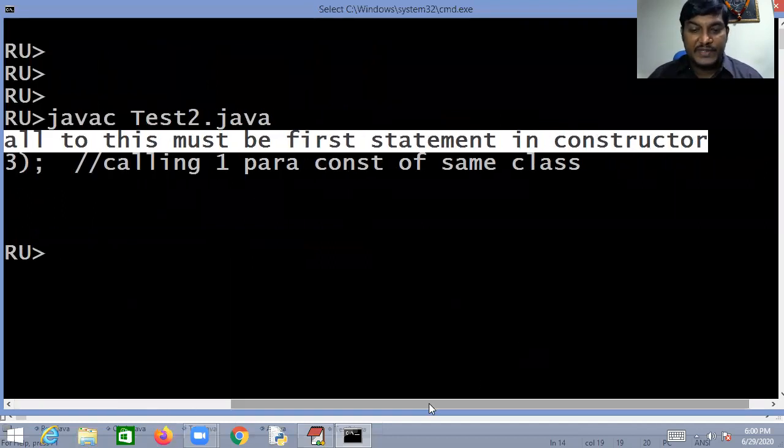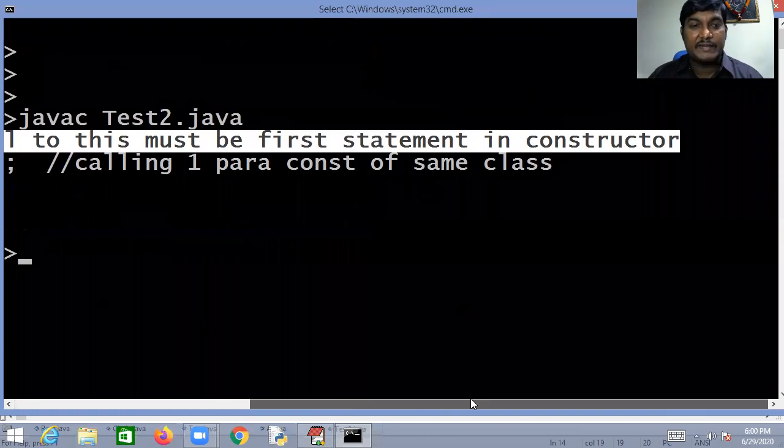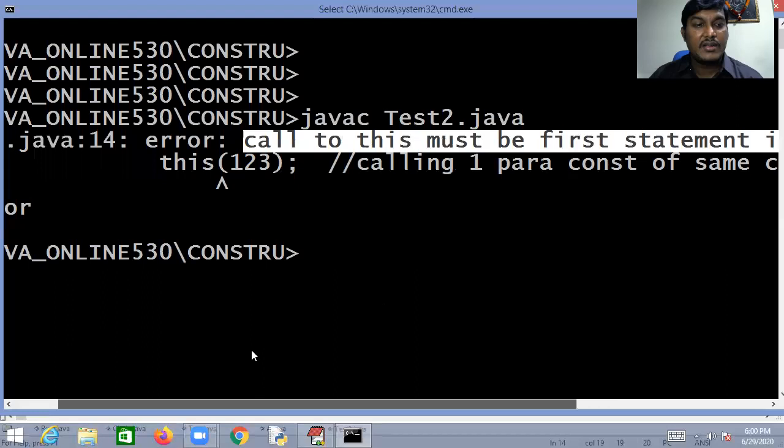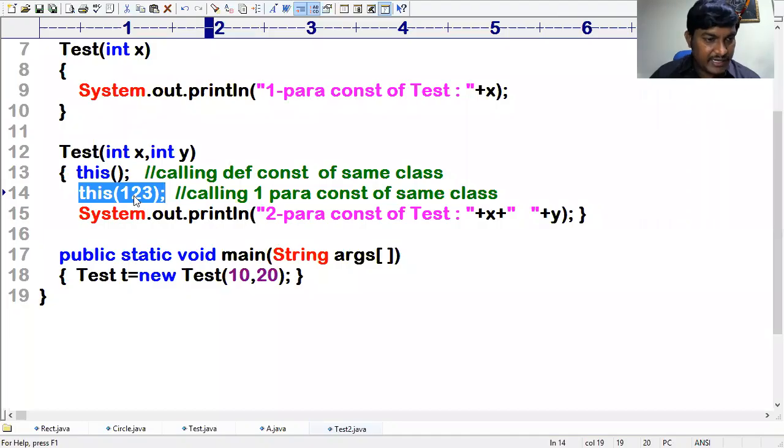My dear friend, the point is very clear. Call to this must be the first statement in the constructor. I mean to say this one you ought to write very fast. As it is saying, you better write this one first.